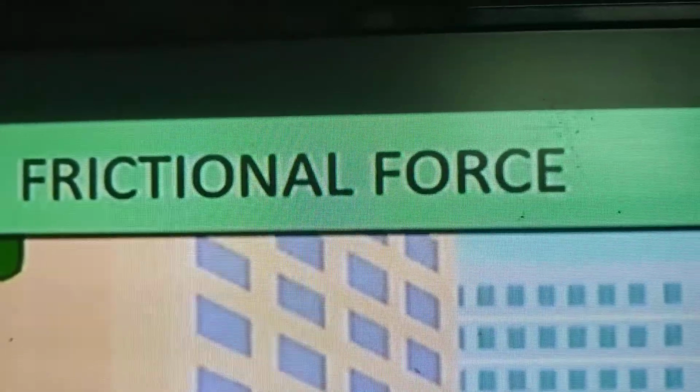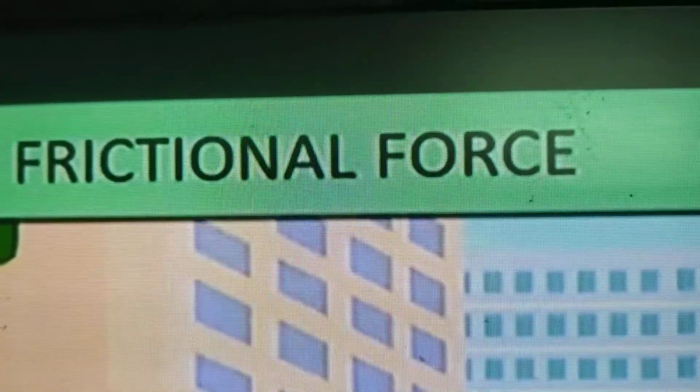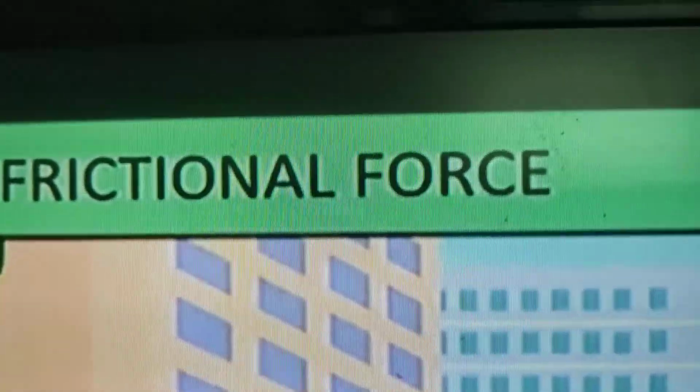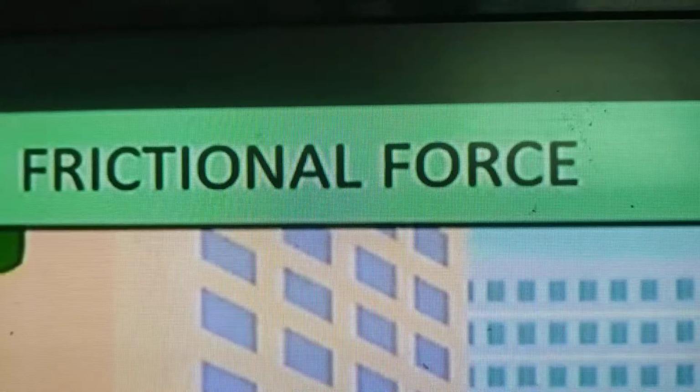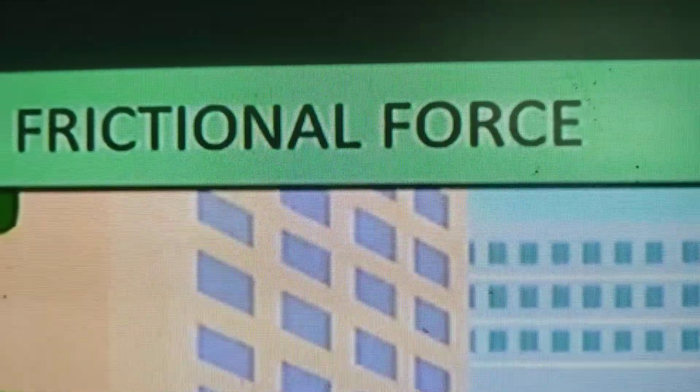For example, you are riding a bicycle. Suddenly something comes across your way. What would you do? You have to apply brakes. So if the brakes fail, can you stop the bicycle? No. That required force to stop a vehicle or to stop something is said to be the force of friction. This stopping force can be exerted by a person or an obstacle.